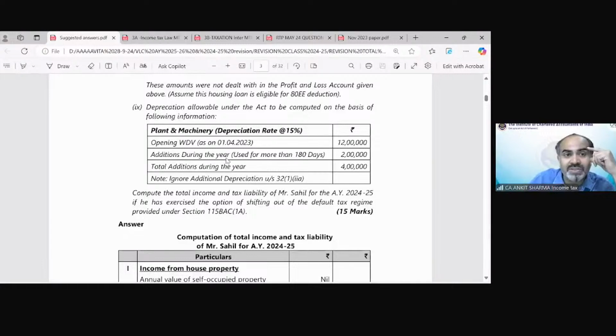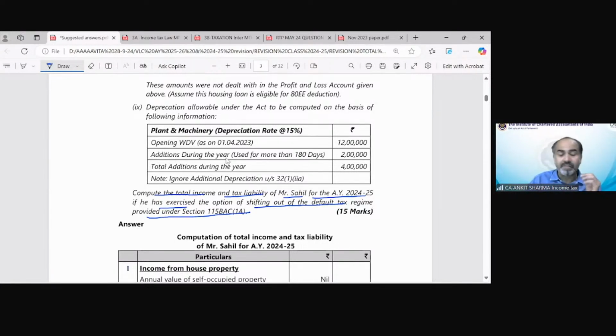Now the question says, compute the total income and tax liability of Mr. Sahil. So when we read the question, all the information which could be related to calculation of income or the tax liability, we will consider that. For assessment year 24-25, if he has exercised the option of shifting out of the default tax regime provided under section 115BAC(1A).